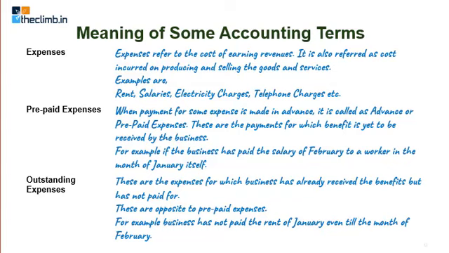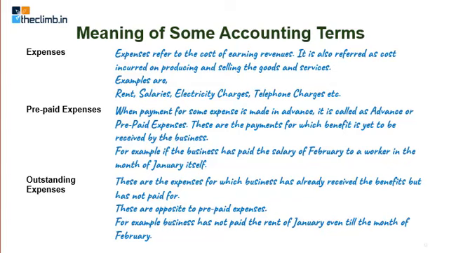You have not used the telephone services, but you have paid for it. You have not used the electricity, but you have paid for it. You have not taken the services of your employee, but you have paid for it. You have not taken the services of the landlord, but you have paid for it. So these are called advance or prepaid expenses, the benefit for which you have still to receive. On the other side, the outstanding expenses. Now what are outstanding expenses? These are the expenses for which the benefit you have already received, but you have not paid for them.